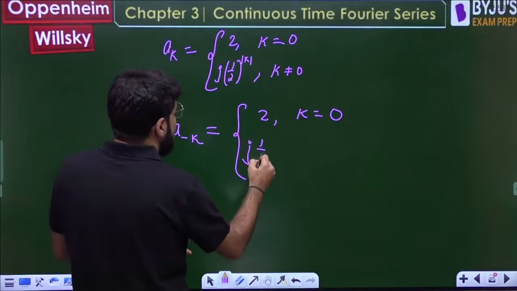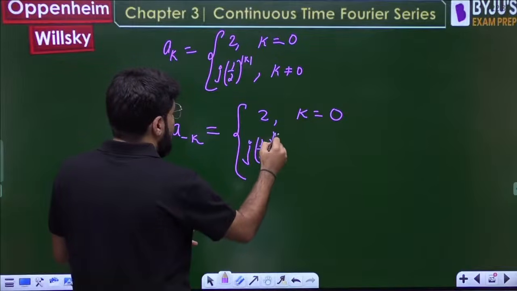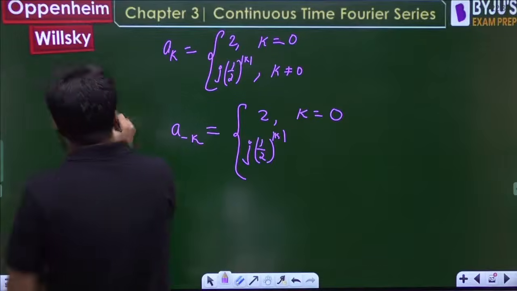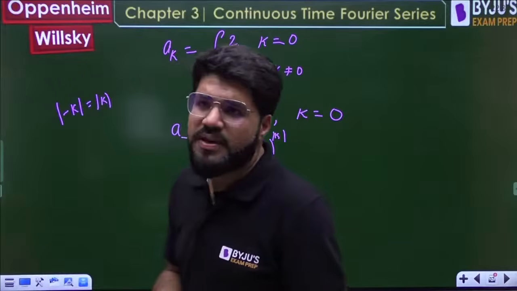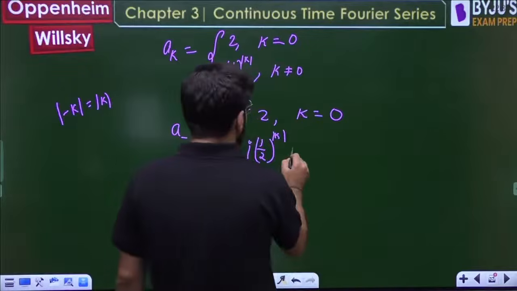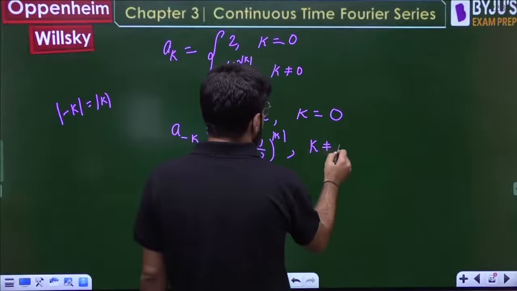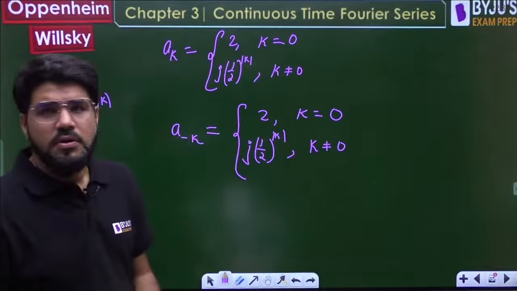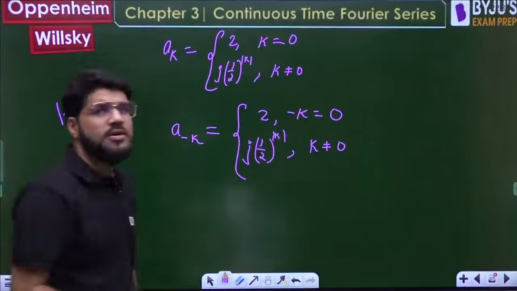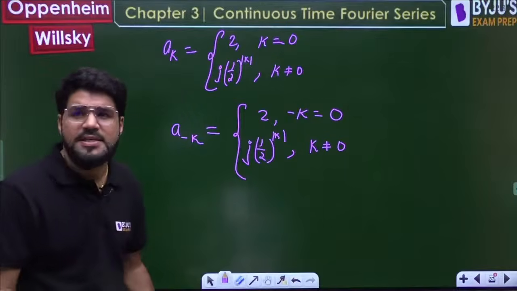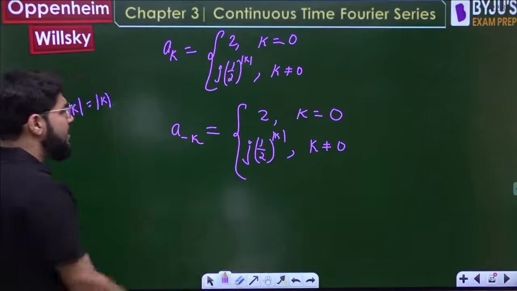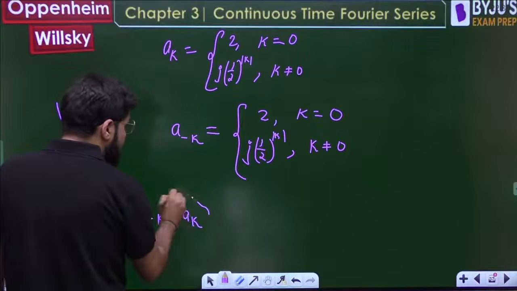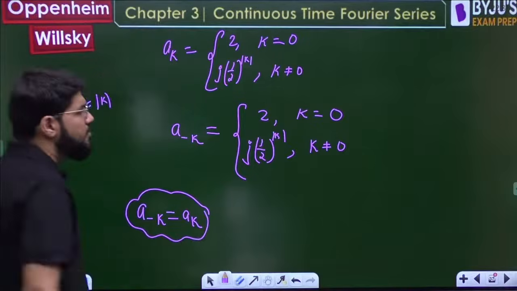For k not equal to 0, it is j half raised to the power mod k, because modulus of minus k is modulus of k, inside the modulus there is no role of minus. Minus k not equal to 0 means k is also not equal to 0. Minus k equal to 0 means k is 0. So ultimately a minus k is equal to ak.